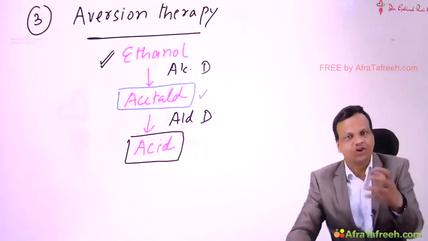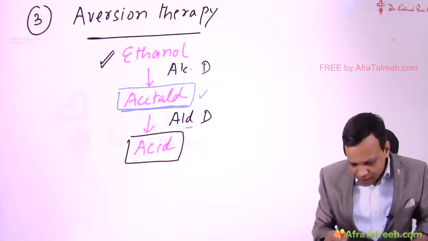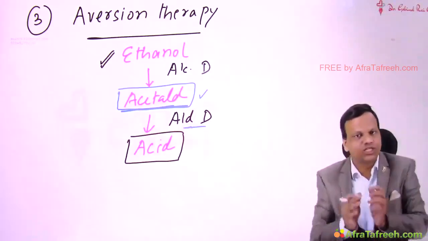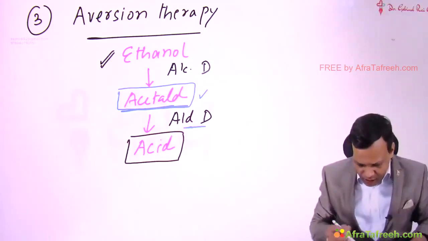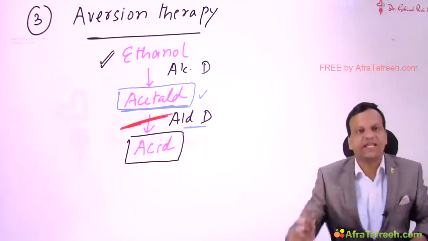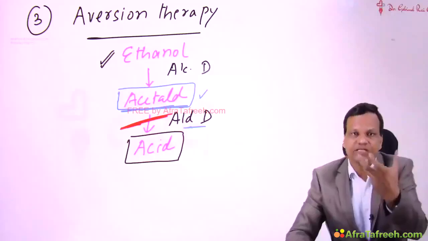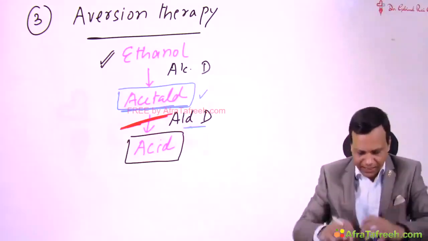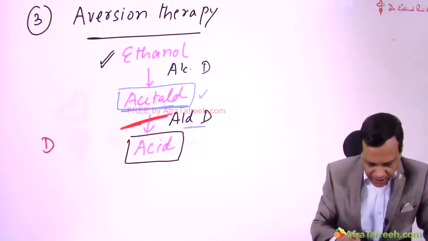But aldehyde is normally not available because it is very quickly metabolized by aldehyde dehydrogenase to form acid. So if aldehyde dehydrogenase does not work, then aldehyde will accumulate and the person will develop a problem. Clear? And the drug inhibiting aldehyde dehydrogenase, as we discussed earlier, is disulfiram.